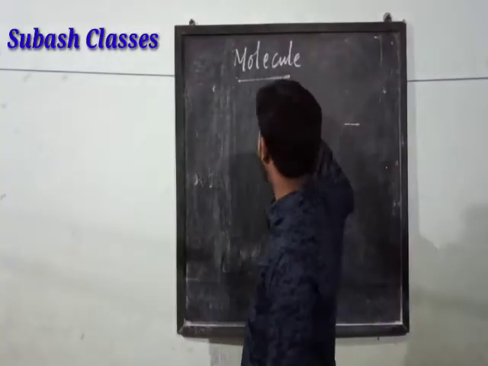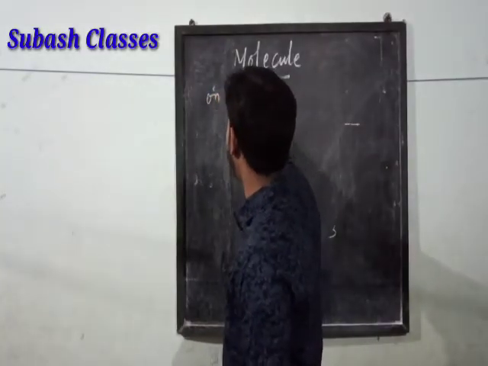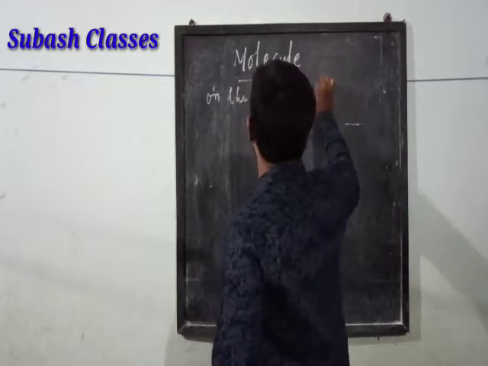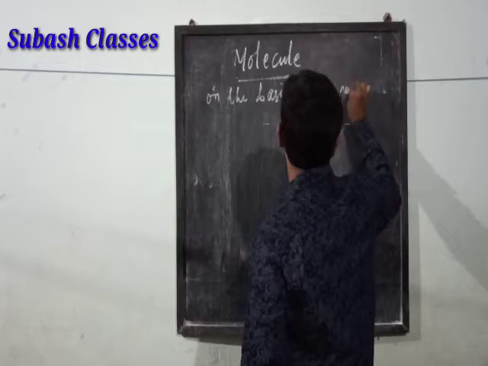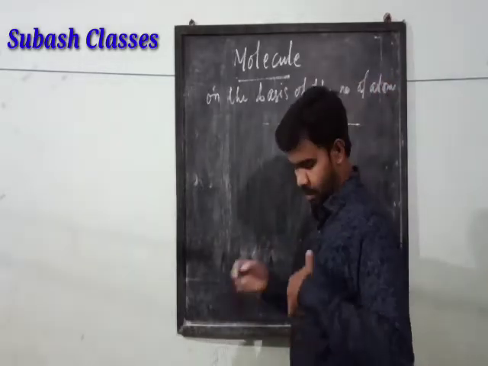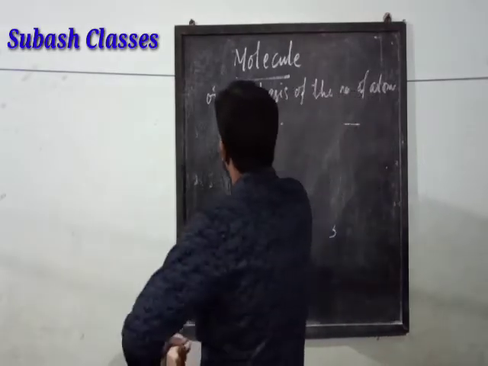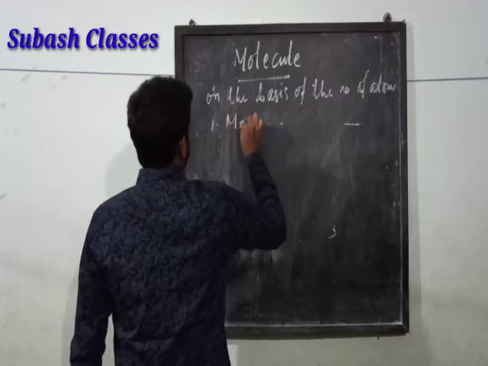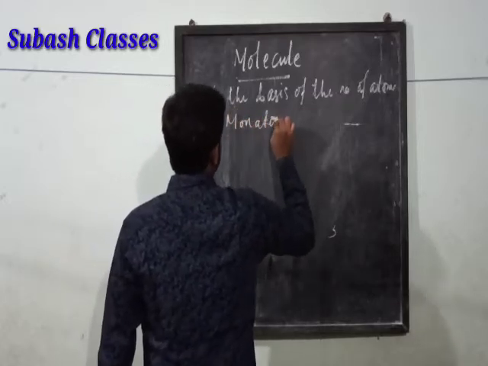Now if we classify the molecule on the basis of the number of atoms, then we have monoatomic molecule.